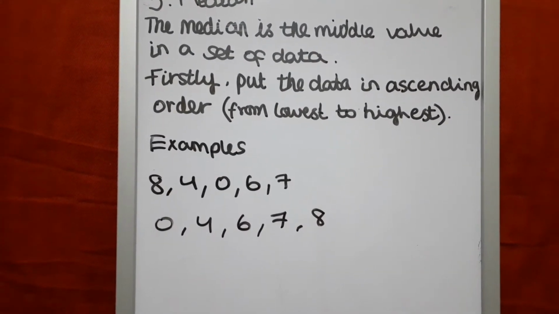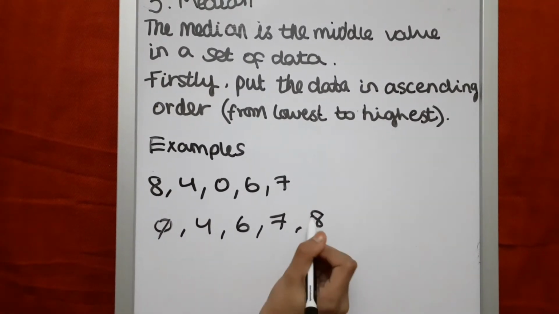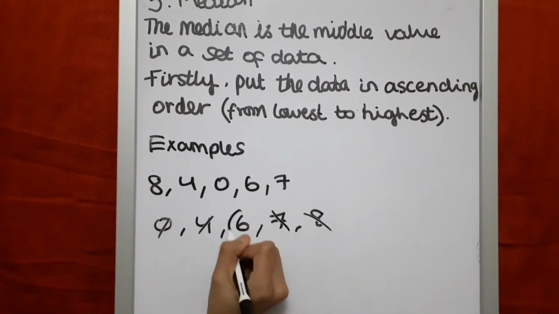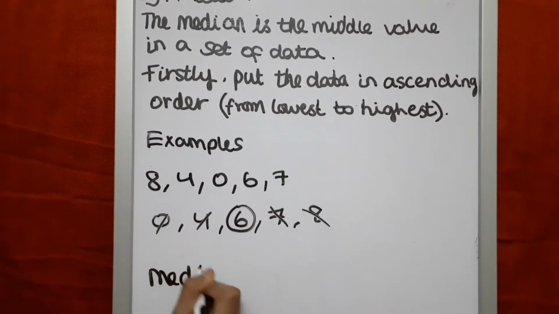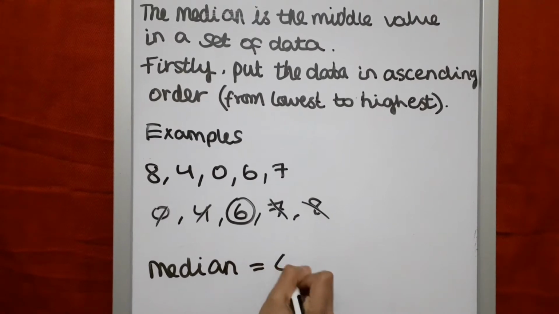Now we need to find the middle number. So 6 is the middle number. So the median is equal to 6.